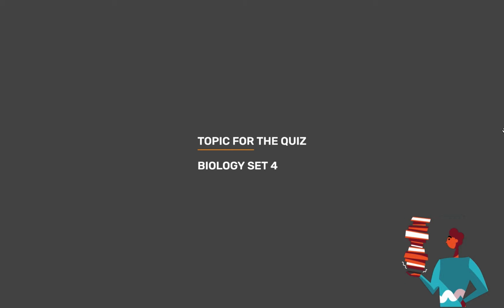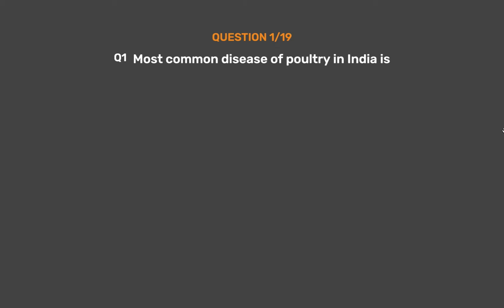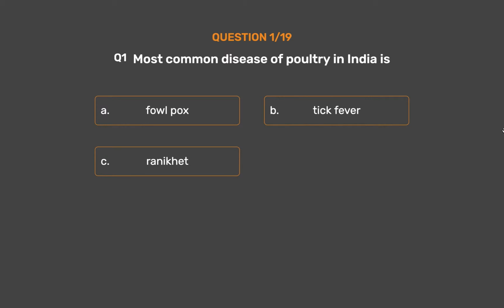Topic for today's quiz is Biology Set 4. Question number 1. Most common disease of poultry in India is Option A. Foulpox. Option B. Tick fever. Option C. Ranikhet. Option D. Coryza.